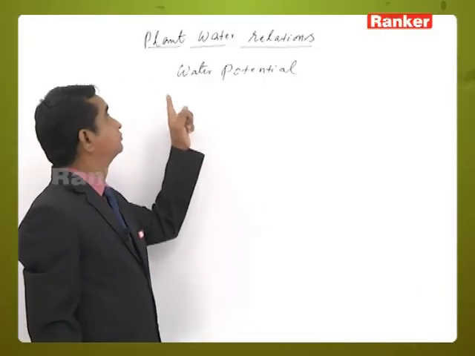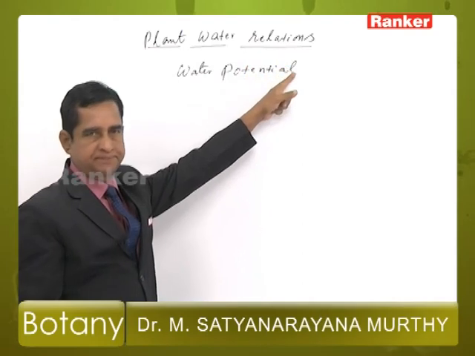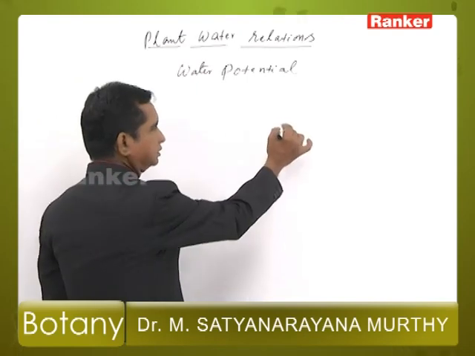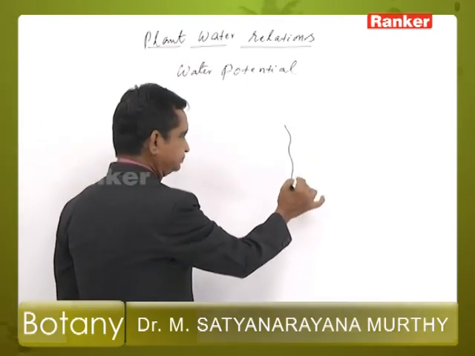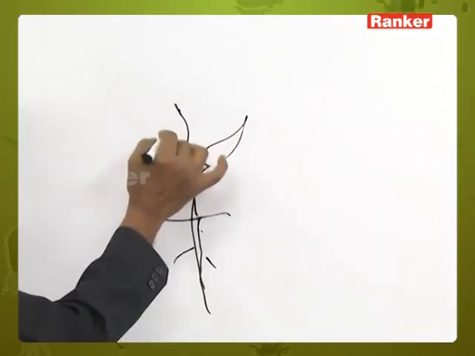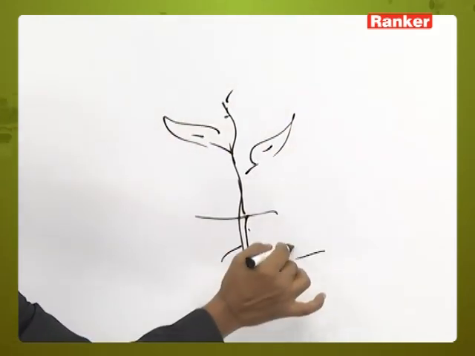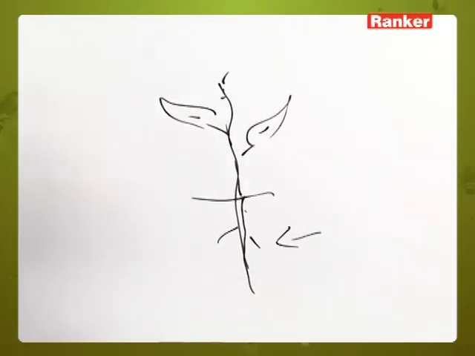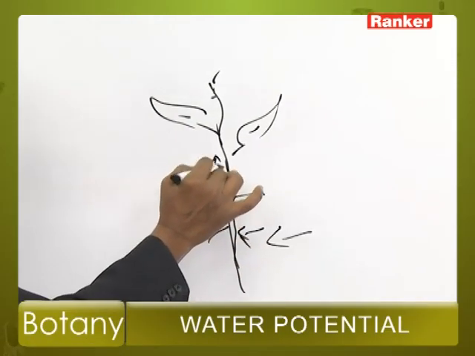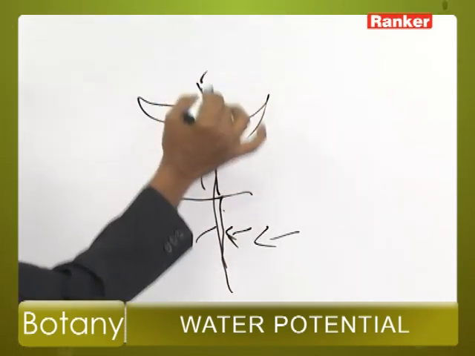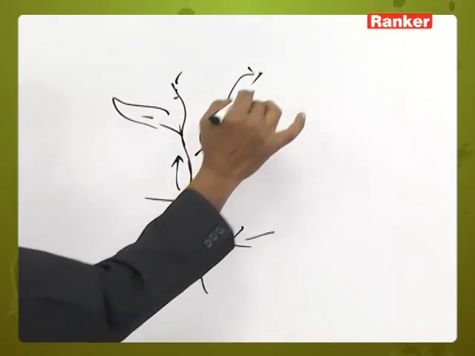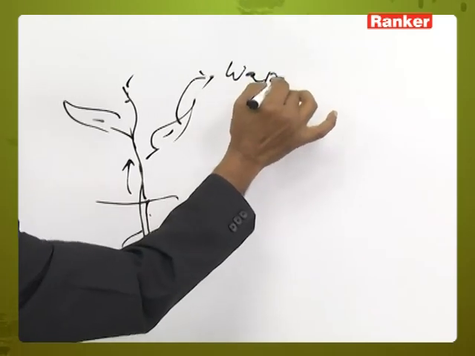The topic is plant-water relations. When the plant absorbs water from the soil, the water goes into the root system, then it goes to the shoot system, and from there into the leaves, and from the leaves it evaporates as water vapor.